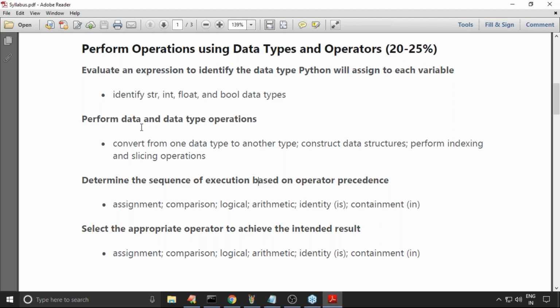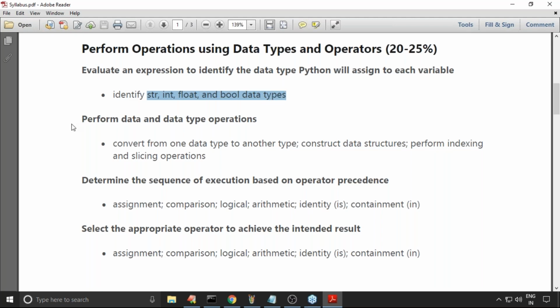Here, take a bit of special care. Evaluate an expression to identify the data type that will be assigned to each variable. Suppose I provide a string value, are you in a position to identify it is a string or not? Yes. int, float, bool: these four data types we covered in detail.